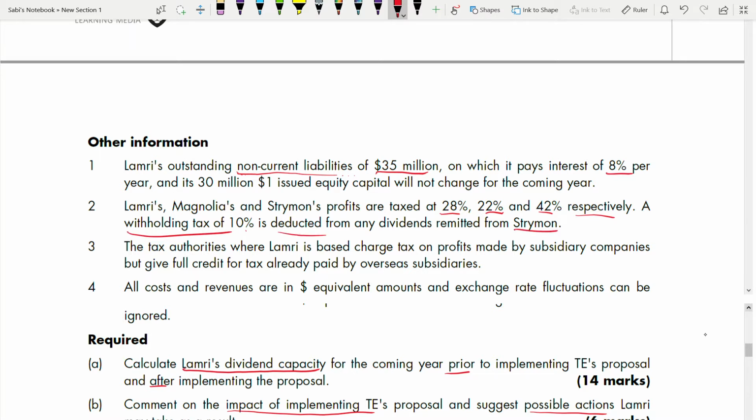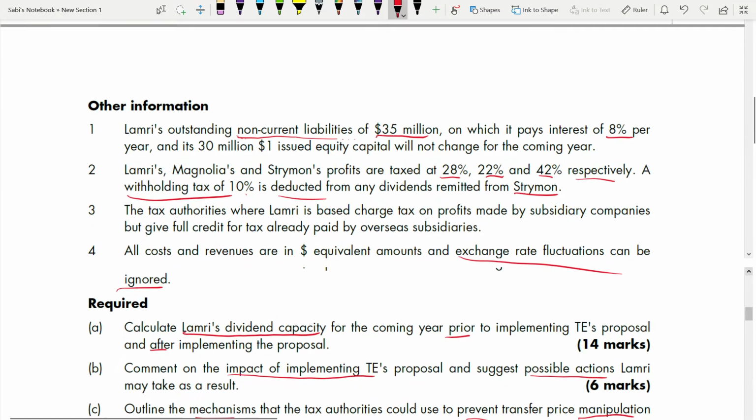Third, the tax authorities where Lamri is based charge tax on profits made by subsidiary companies, but will give full credit for tax already paid by overseas subsidiaries. So you are having a credit here. And the last one is that all costs and revenues are in dollar equivalent amounts and exchange rate fluctuations can be ignored. This is given because they're dealing in multinational operations in different countries. Tax rates are different in different countries. They are also going to face exchange rate risk, but here they are telling us to ignore it because this is not an exchange rate question.